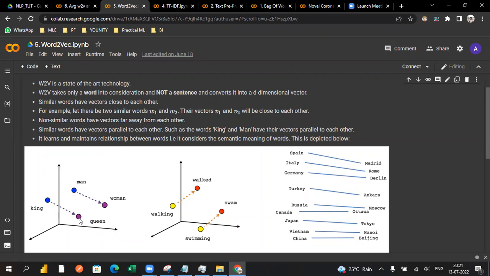Similarly, we have the word king along with queen, so it holds some relationship between both of them. You can see the words walking and walked, both have the same meaning, right, for verb or noun wise. So if you take this into consideration, it will group them together and give only one vector, instead of taking two vectors or two dimensions. Similarly, you can see Spain is related to Maryland, in terms of states and also countries. It holds some meaning.